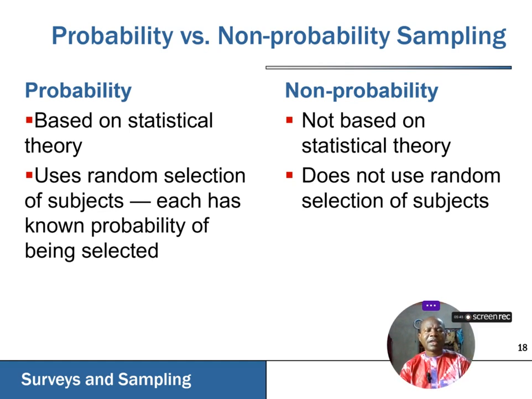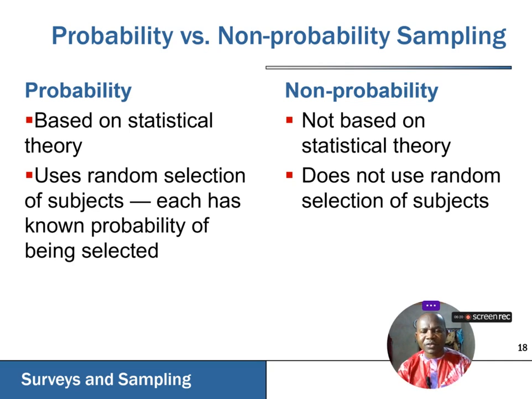Okay? So usually under probability sampling, we talk of random selection of our subjects. It simply means our judgment does not influence that selection. We don't allow our bias to play a role in the course of selection, but we allow the process of randomization to guide us in selecting a representative sample from that particular population. While on the other hand, non-probability sampling does not use random selection of subjects.